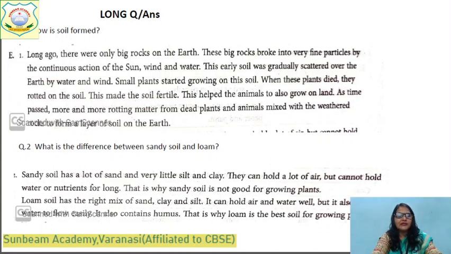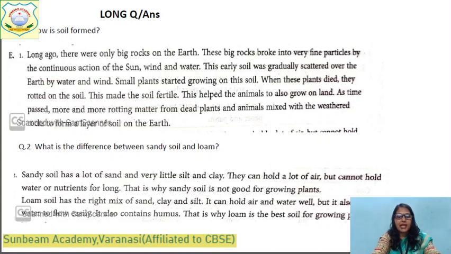Answer 1: Long ago there were only big rocks on the earth. These big rocks broke into very fine particles by the continuous action of sun, wind and water. This early soil was gradually scattered over the earth by heavy rainfall and wind storms.